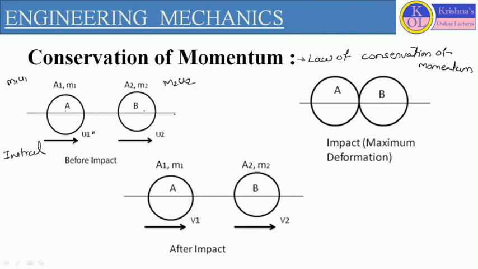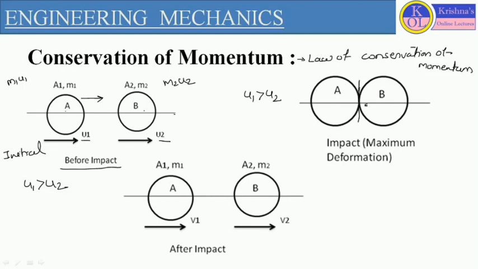Now if u1 is greater than u2, what will happen? This condition we are considering before impact, when one object is moving with velocity u1 and another object is moving with velocity u2, and the two objects have no contact. Now if u1 is greater than u2, object A will move faster compared to object B, so at one point we will have a collision.